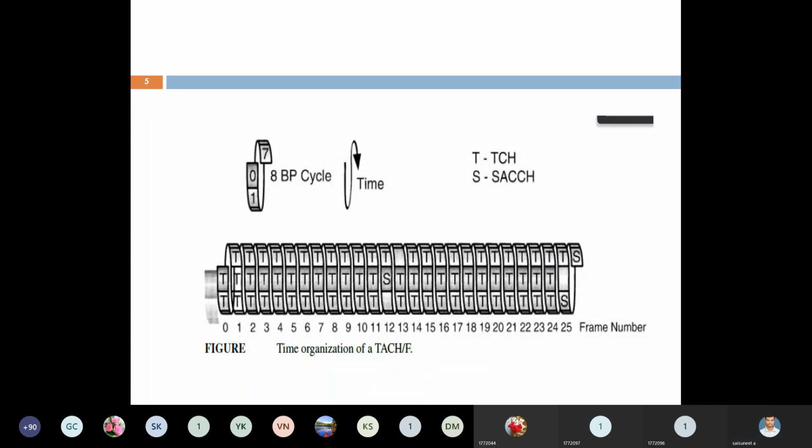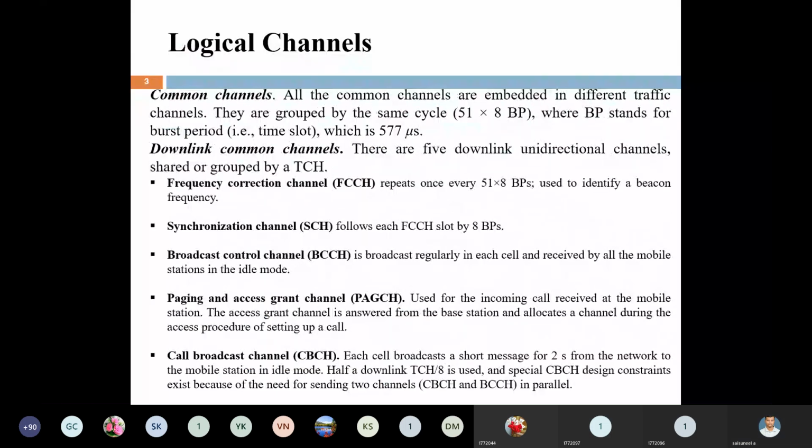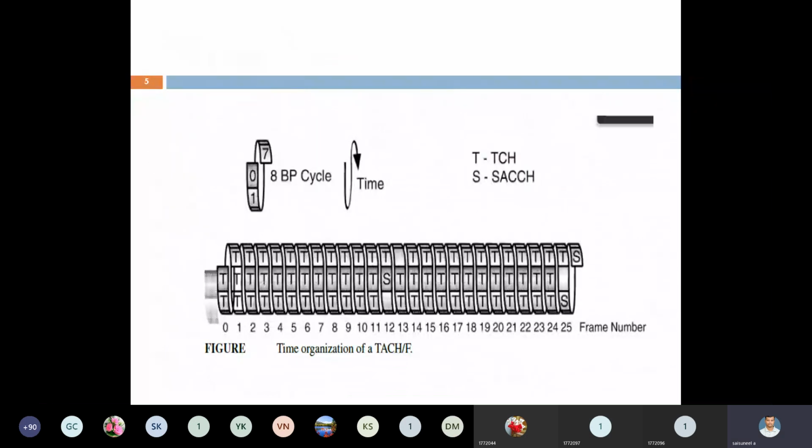Full rate. For every 8 burst periods, we have to add one synchronization channel. For every 51 frames completed, we are adding again some synchronization, that is, the frequency correction channel. This is the time organization. Just see this one: the time slots are cyclically repeated.